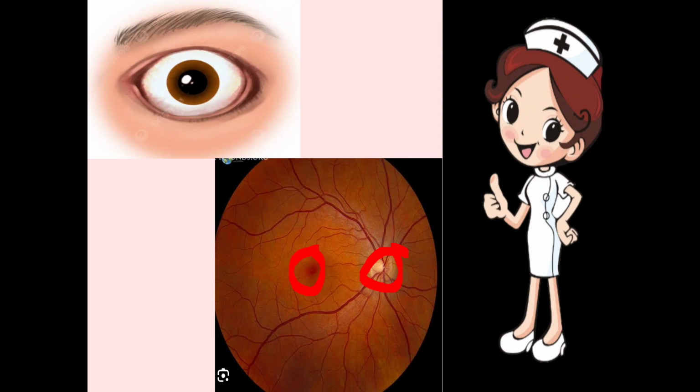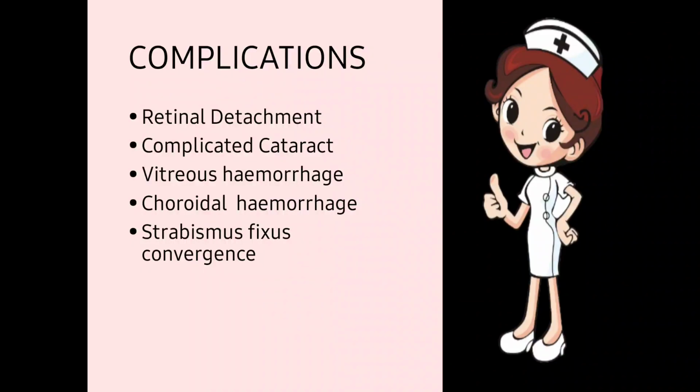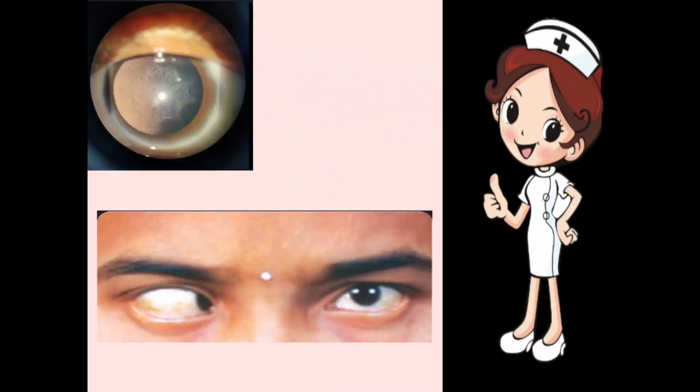This one is the macula, which is normal, and these are the blood vessels which are present on the retina. Okay, so let's move to the next. What are the complications of pathological myopia? First one is retinal detachment. The retina gets detached. Okay, next one is complicated cataract.